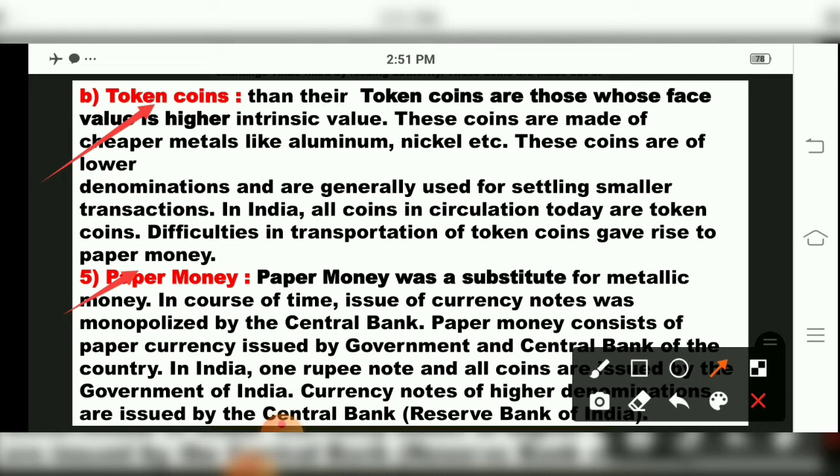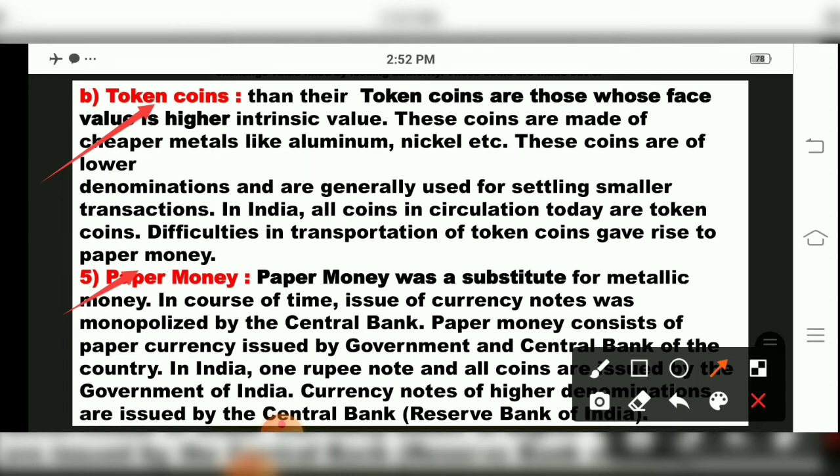Paper money is a substitute of metallic money, children, and in the course of time, issue of currency notes was given full authority to the central bank. Central bank is a government bank, and Indian currencies especially are issued by special permission of the central bank.